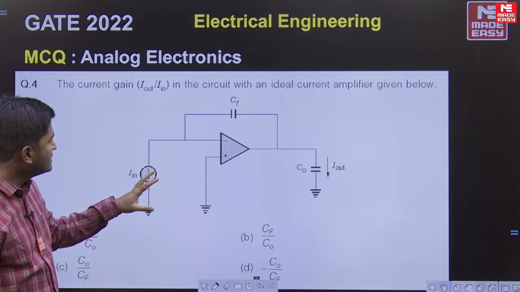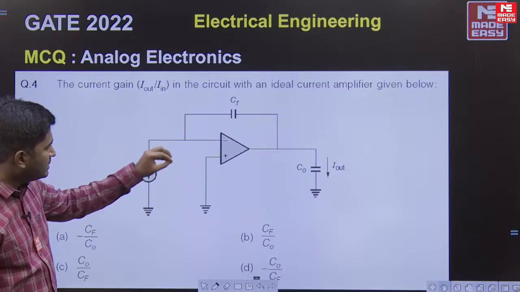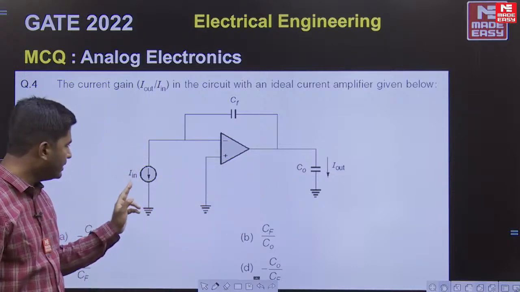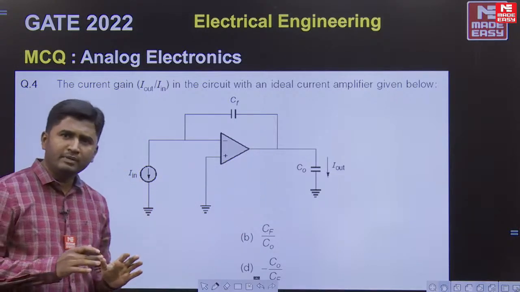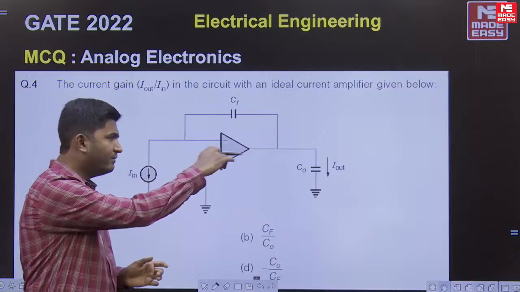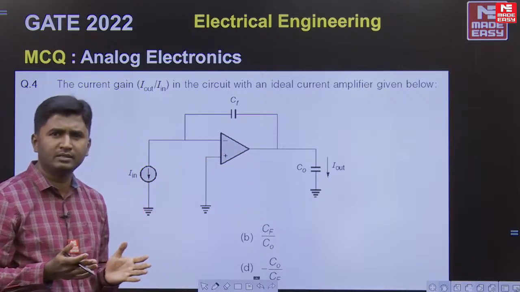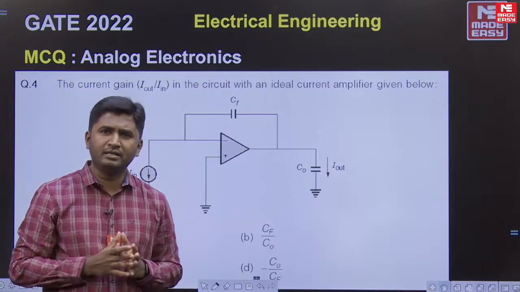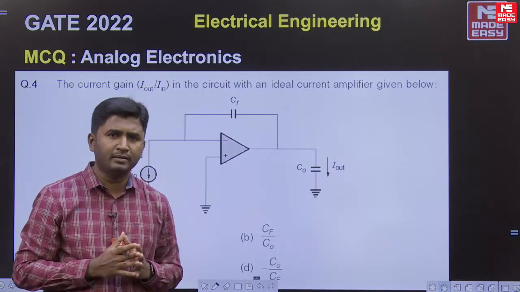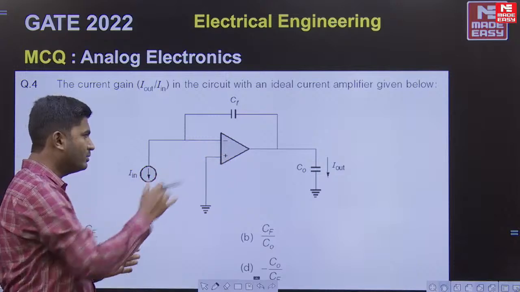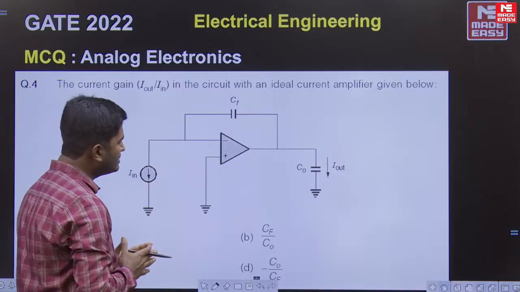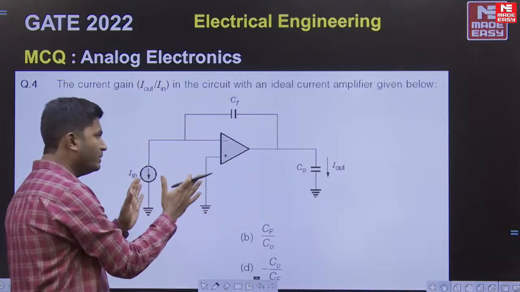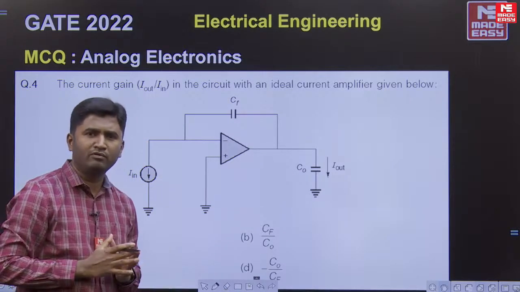Here the question is: the op-amp is ideal, and we have to find the current gain I out divided by I in. I am assuming these are the current directions given in the question. These are all memory based questions which we collected from our students, so there can be some error in current directions. But when I solve this question, I am going to take these current directions. And there are 2 capacitors: this is CF and this capacitor is C0. By assuming this data, we will try to solve the question.